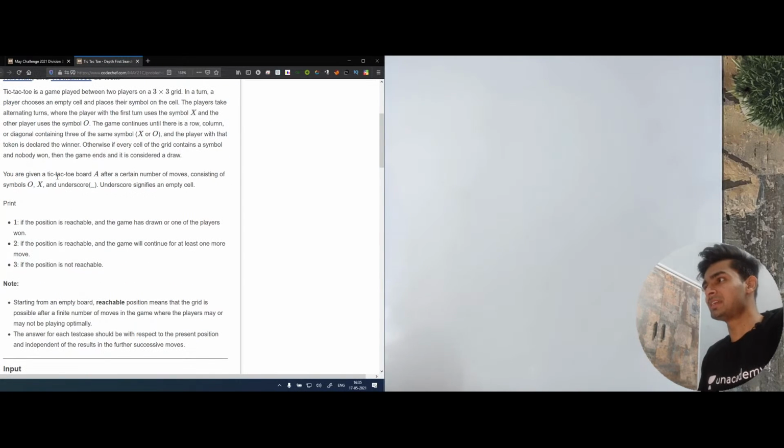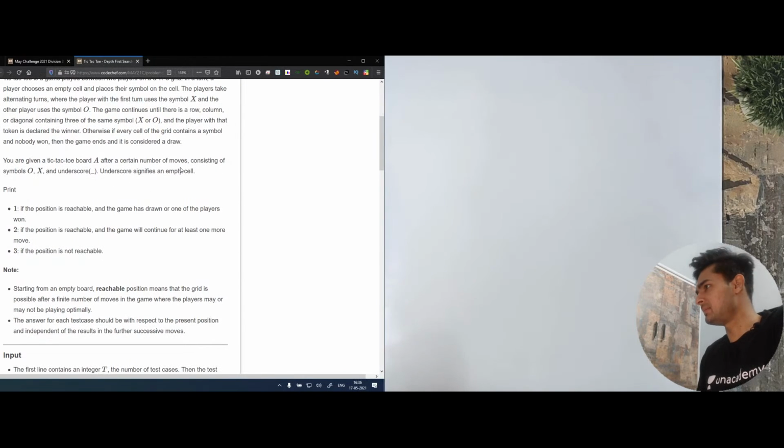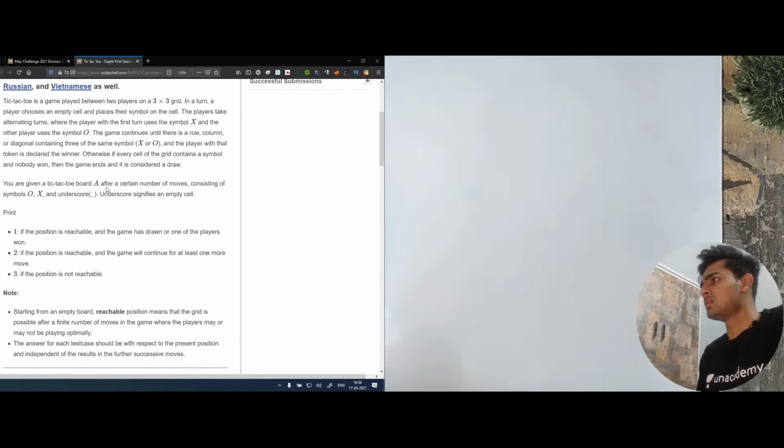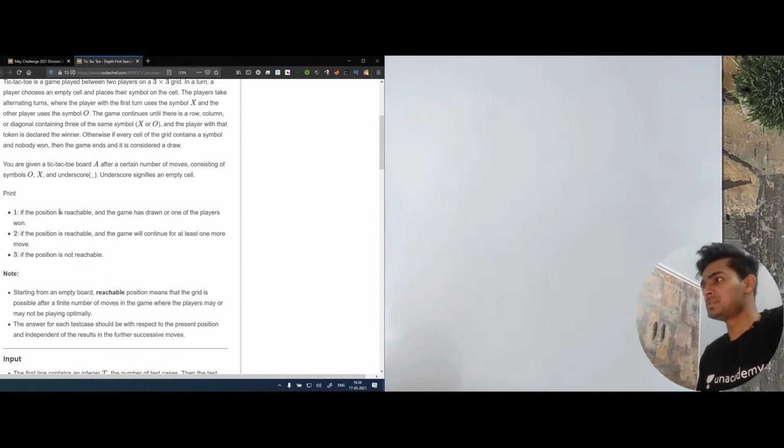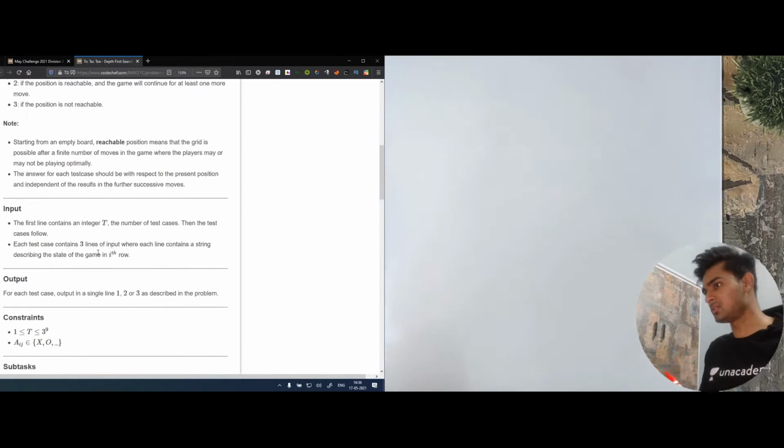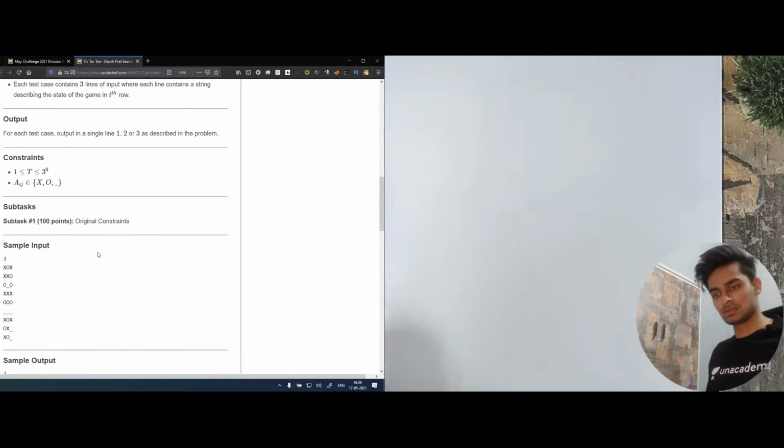You're given a tic-tac-toe board A after a certain number of moves, consisting of the symbols O and X and underscore. The underscore signifies an empty cell. Now print 1 if the position is reachable and the game has drawn or one of the players won. Print 2 if the position is reachable and the game will continue for at least one more move. Or print 3 if the position is not reachable. So basically, let's look at the test cases. Let's look at the first test case.